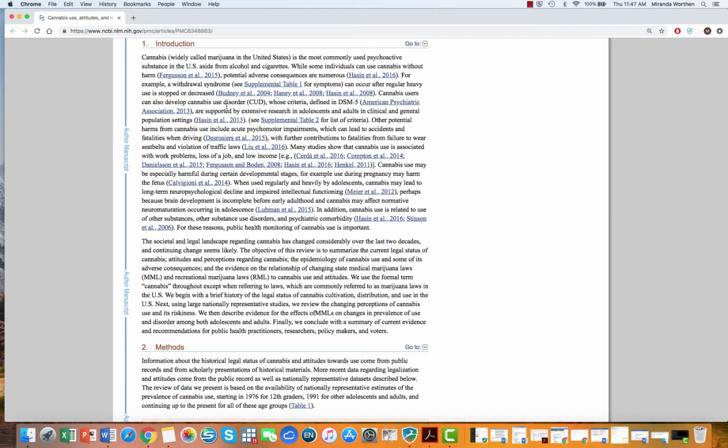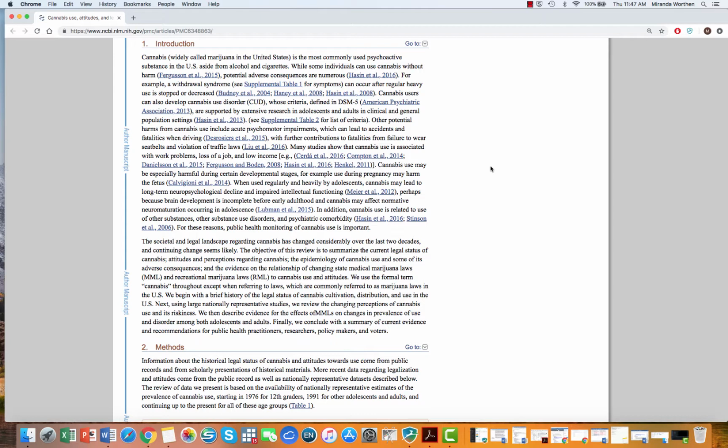For example, a withdrawal symptom can occur after regular heavy use is stopped or decreased. And then here, there are actually 1, 2, 3 articles that have talked about that. So for this one claim that there's a withdrawal syndrome that can occur after regular heavy use is stopped, there are 3 different articles that describe that in great detail.